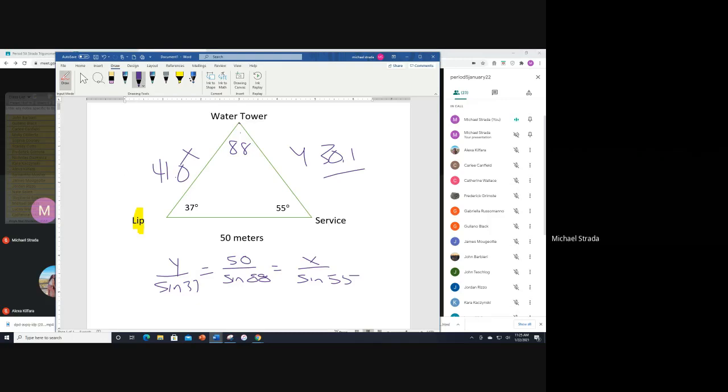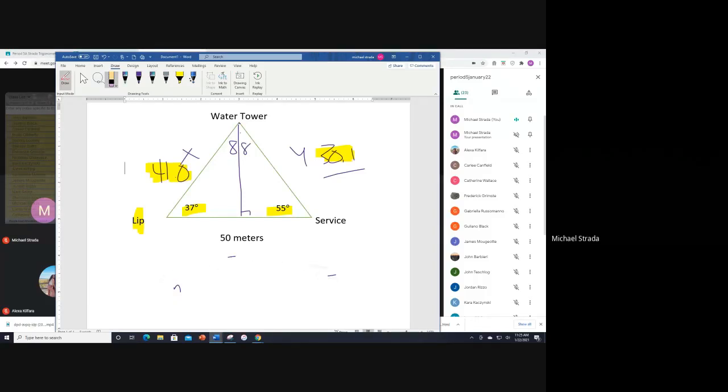Now, two of the problems then ask you to get the height of the triangle. There's two ways of doing it. Number one is go back and do right triangle trig. So you now have either that side length or that side length. You can use either one with those angles to find the height of the triangle.